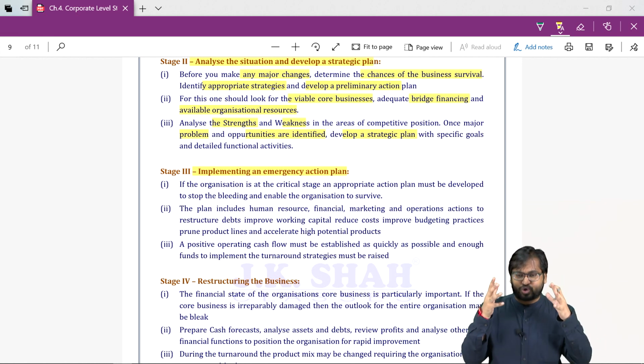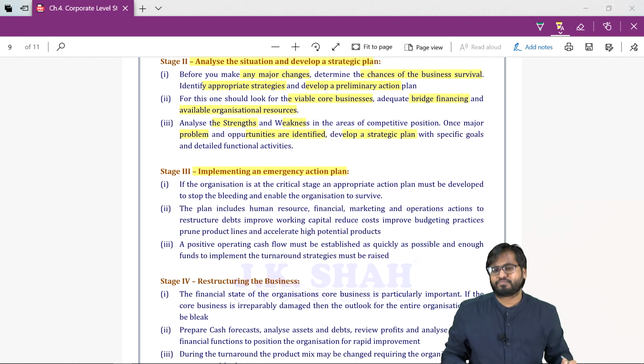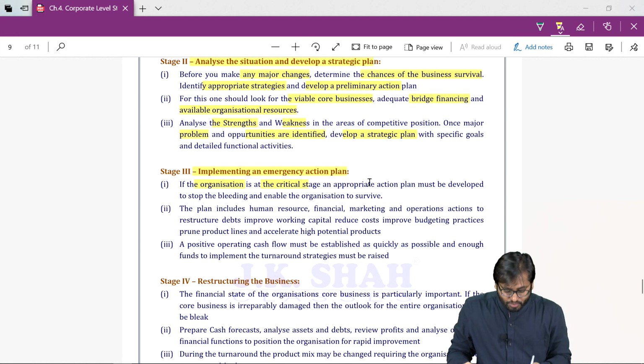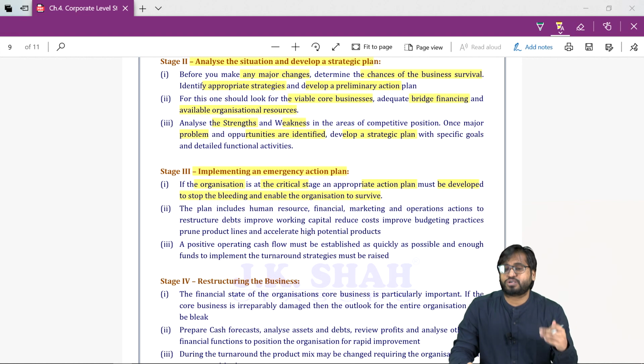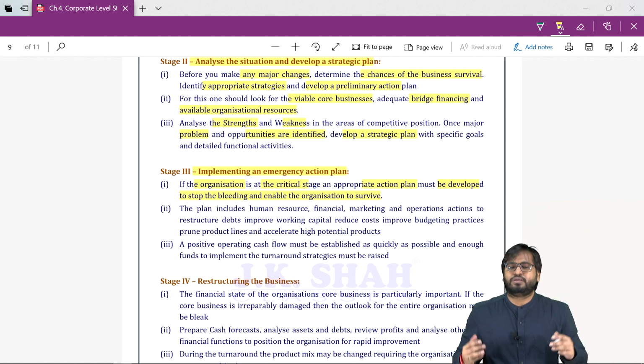So we need to stop the bleeding. If the organization is at a critical stage, an appropriate action plan must be developed to stop the bleeding and enable the organization to survive. So what sort of action will we take?